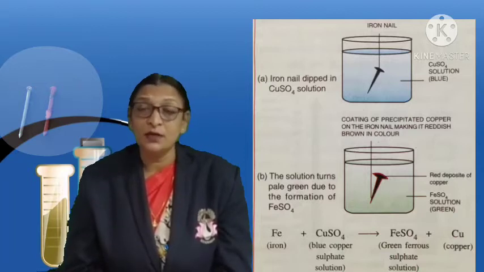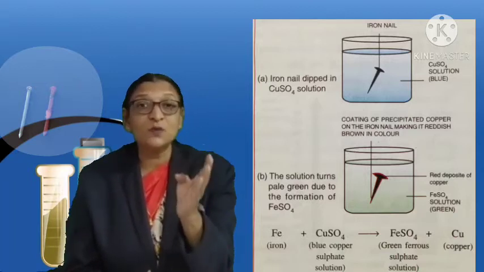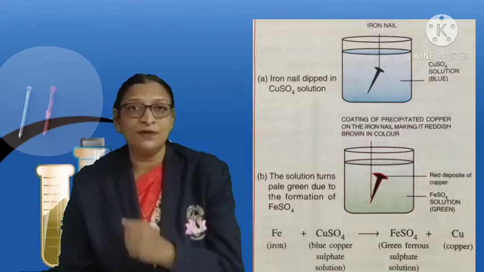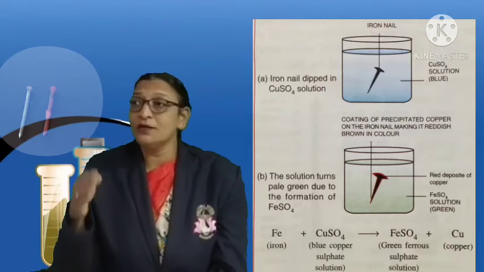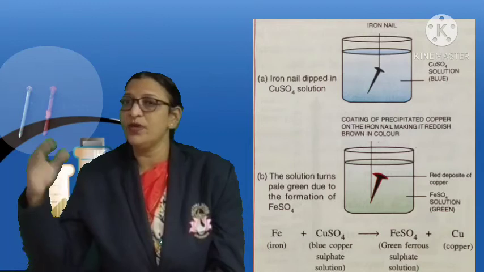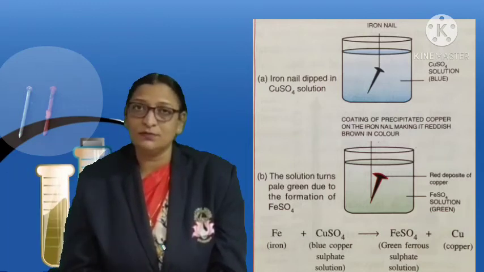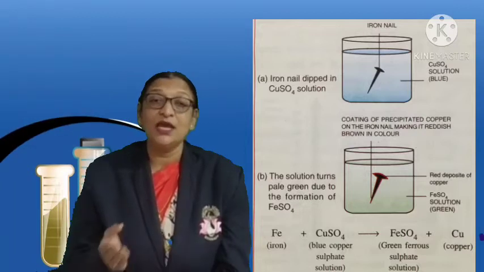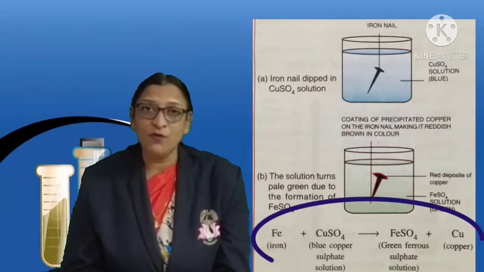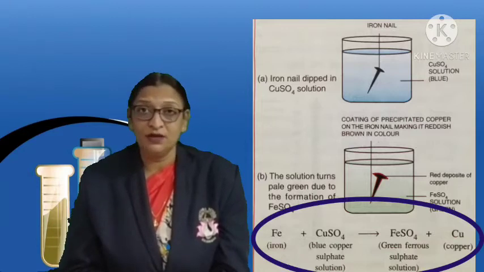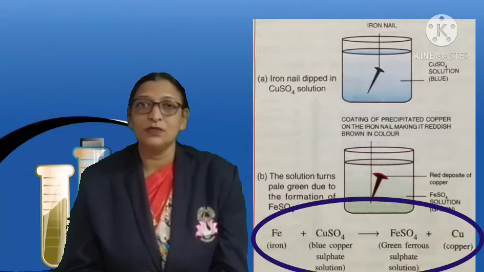Here it states that active iron displaces less active copper from the copper sulfate to form the salt solution of iron, that is iron sulfate, and copper is deposited out. The reaction we can represent as Fe plus CuSO4 gives FeSO4, ferrous sulfate, plus copper, that is Cu.